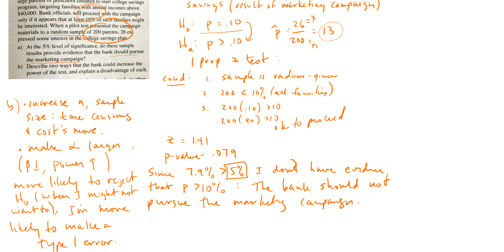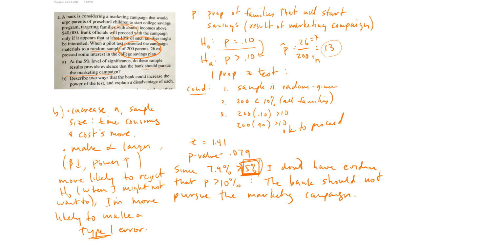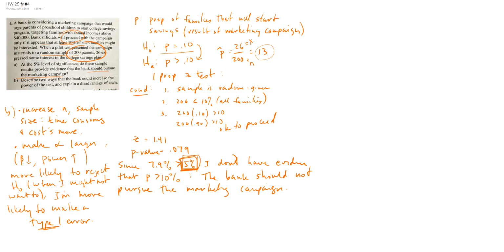Because remember, a type 1 error is rejecting H0 when it's true. And so the bigger my alpha is, the more I'm likely to reject it, the more I'm likely to make a mistake. Okay, but the power is better. And the power, remember, is the ability to reject it when I should reject it. Okay, so you got to see both sides of that coin.